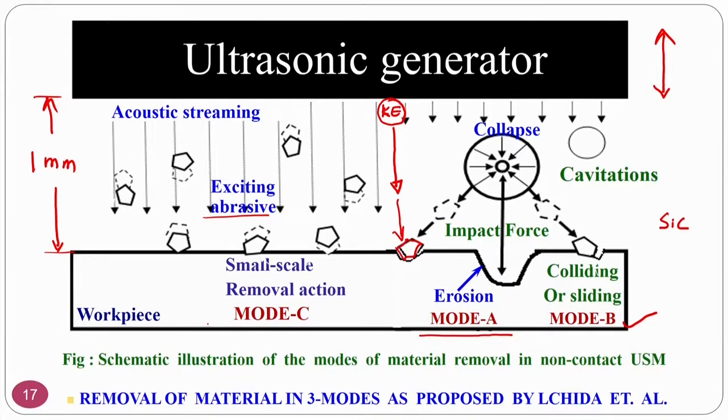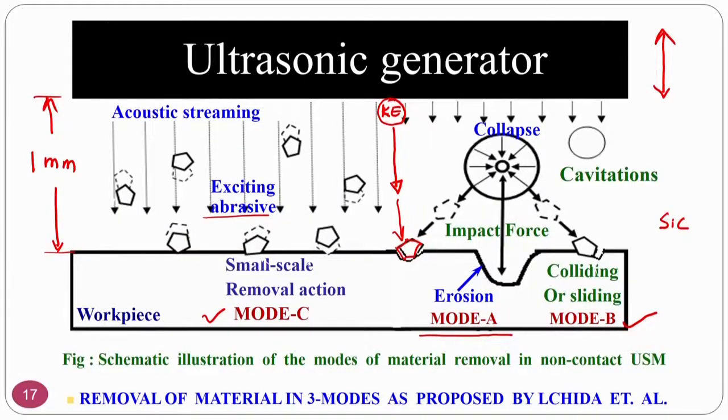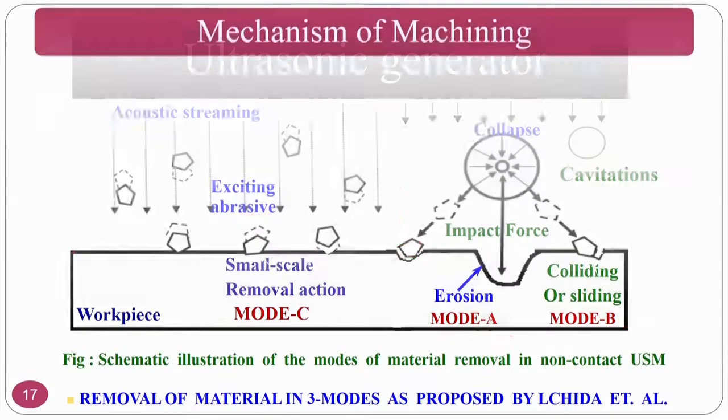Okay. Mode 3 is small scale removal action, which means that the surface is hit with low kinetic energy. It is not the case that all the particles coming in get the same amount of energy. Some of the abrasive particles get energy from the starting position, so they have very good kinetic energy to carry out the action. Some of the abrasive particles touch the tool when it is moving back to its original position. So not all the particles gain the same amount of energy. So there are 3 modes, and regarding these modes we will see the penetration levels, the shape and other things.